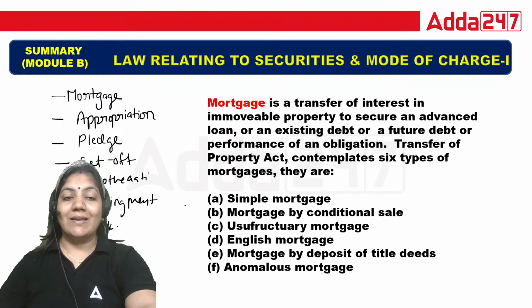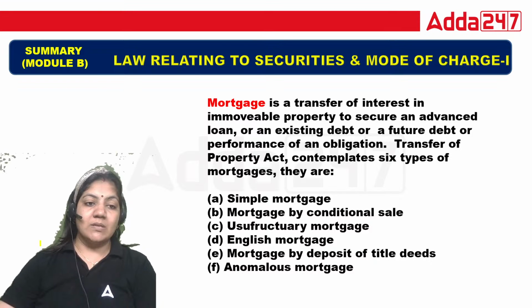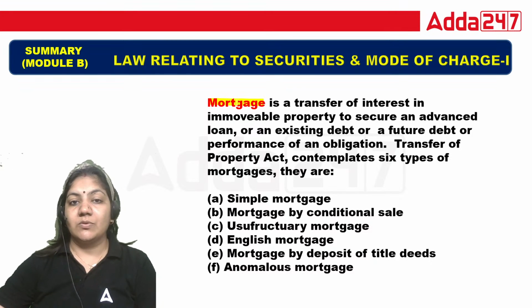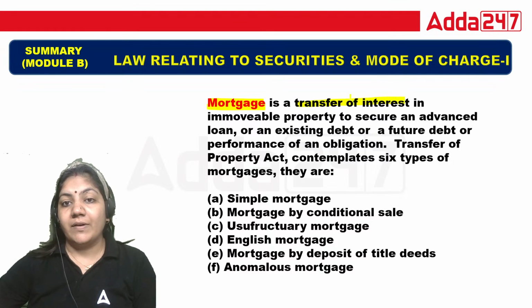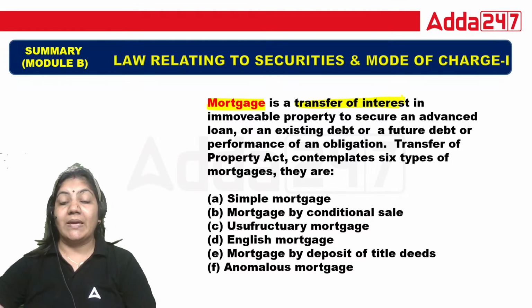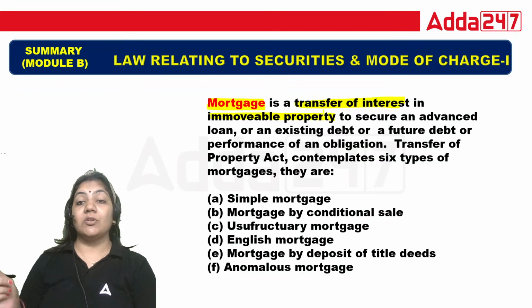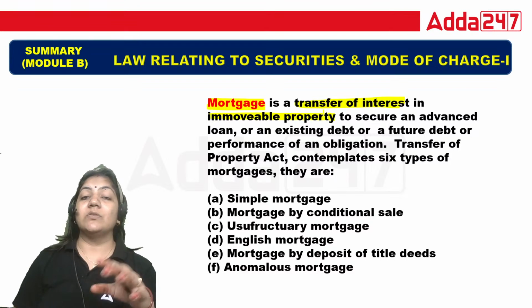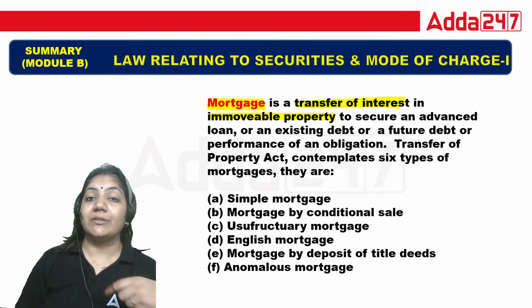So now let's start with the term mortgage. Mortgage is basically the transfer of interest in immovable property. As we know, we cannot move immovable property from one place to another, so we have to transfer the interest.